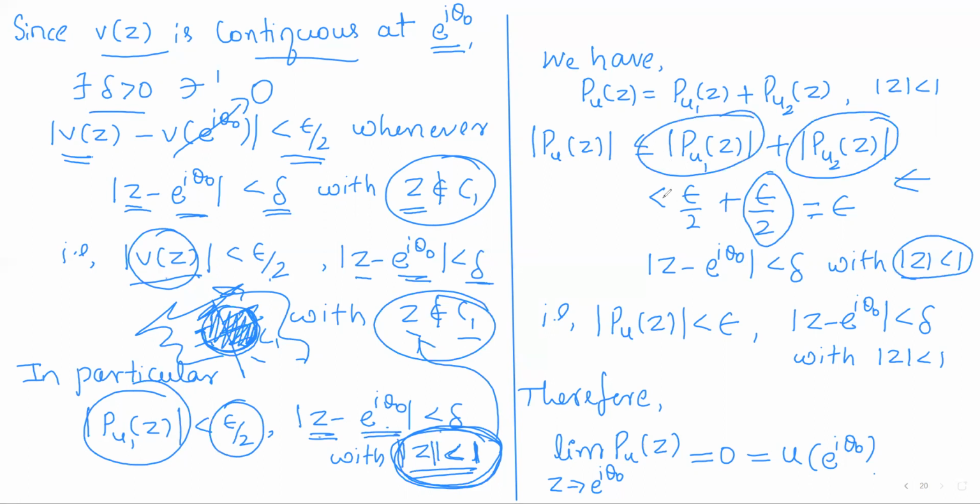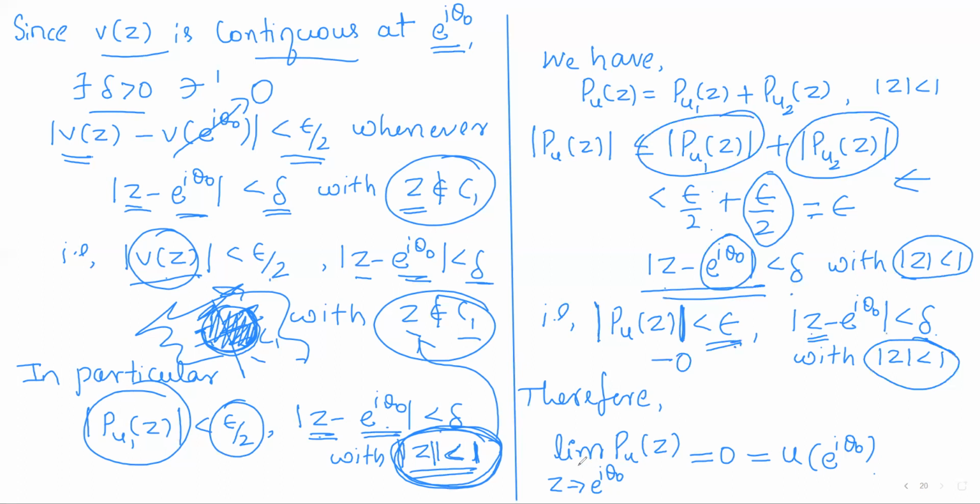But this term can be made less than epsilon by 2 for all points in the delta neighborhood of e power i theta naught. So combining, we can make this modulus less than epsilon for all points in the delta neighborhood of e power i theta naught and in the disk modulus of z less than 1. So what that means? As the distance between z and e power i theta naught is made less than delta, the distance between PU of z and 0 can be made less than epsilon.